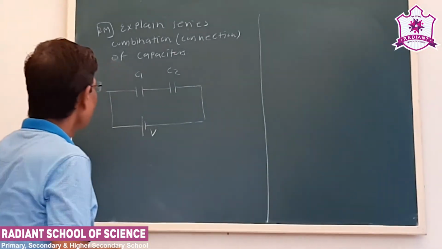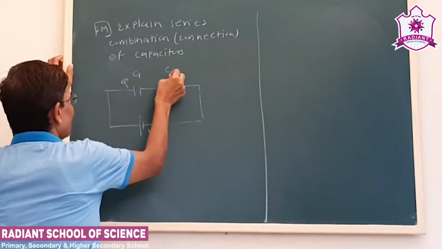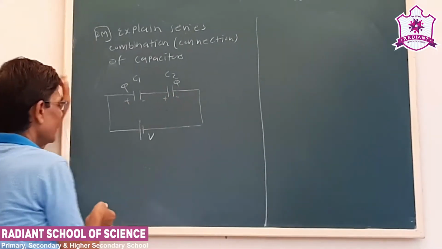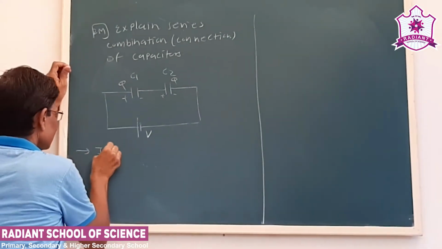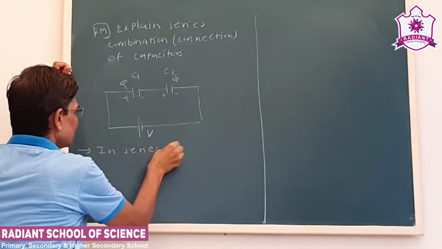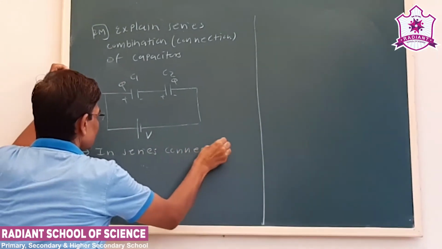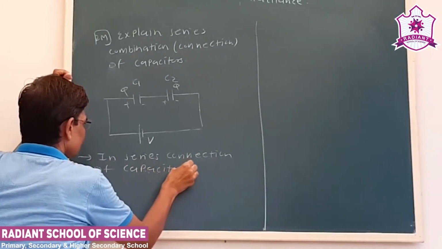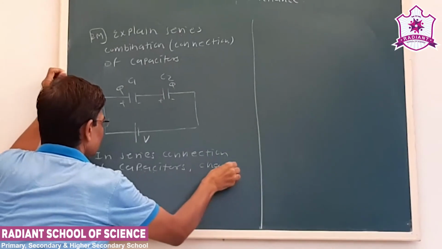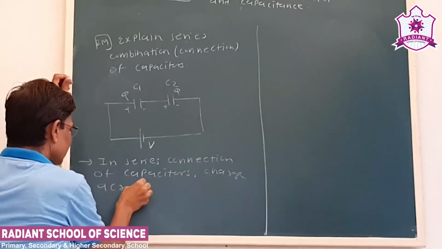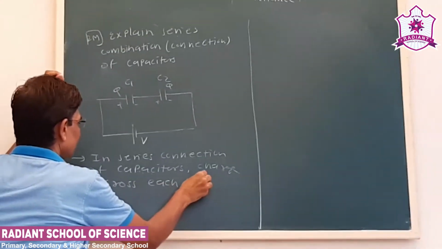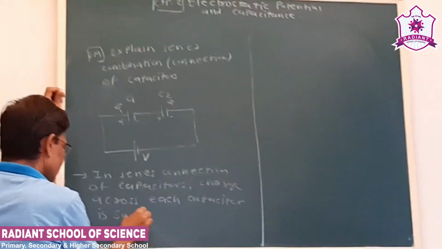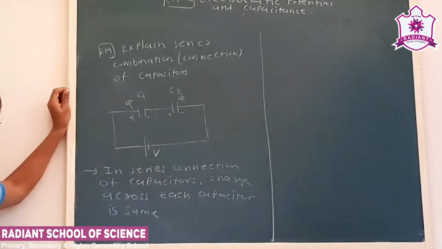In the series connection of capacitors, the charge across each capacitor will remain the same. That means Q will remain the same for both of the capacitors.